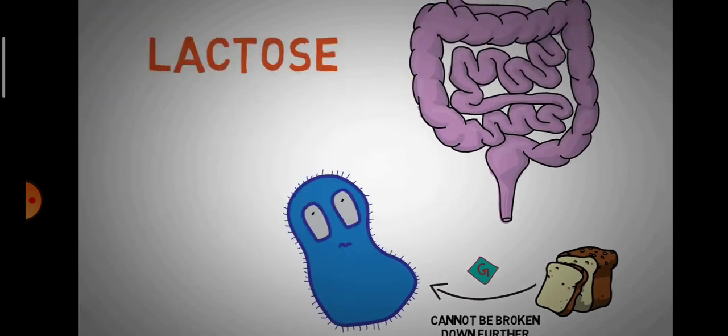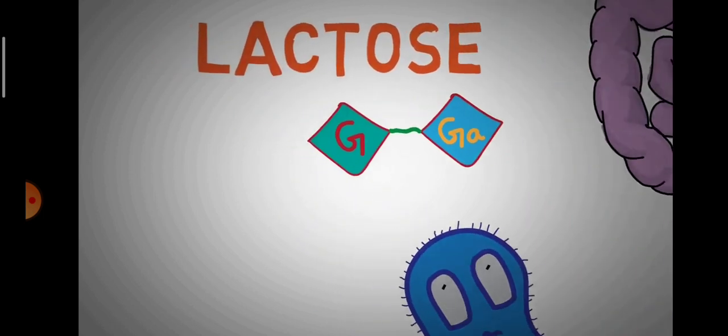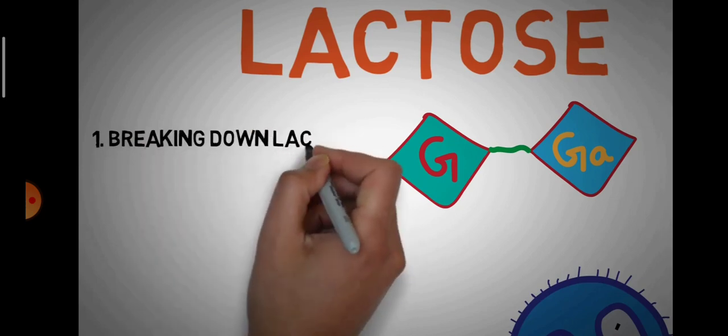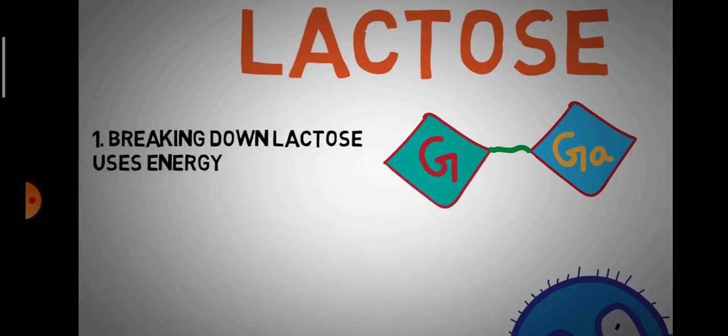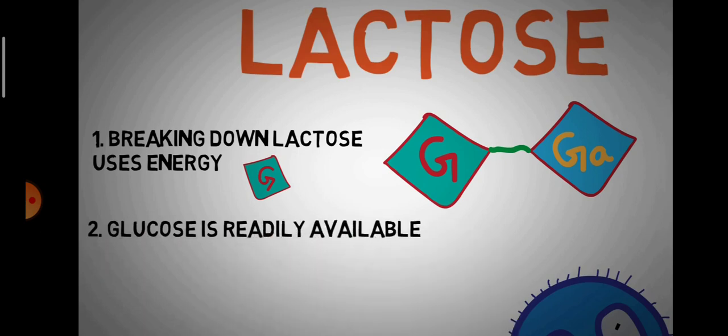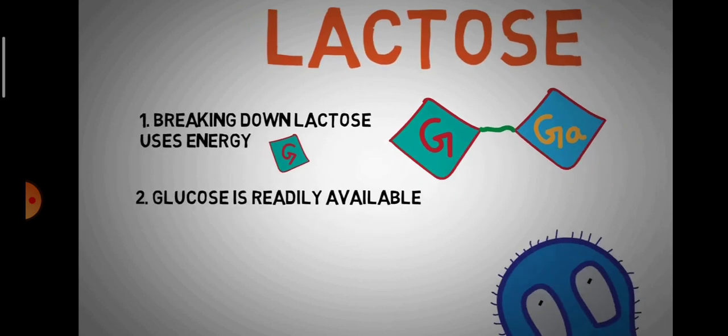The milk sugar, which is a disaccharide, is made up of two simple sugars, glucose and galactose. Now this bacteria usually avoids breaking down lactose because of two important reasons. First, breaking down lactose requires energy, which is less efficient than utilizing a simple ready-to-use sugar like glucose, which need not be broken down any further. And second, glucose is almost always an abundant energy source. So when glucose is available, there is no point in spending energy to break down another sugar to use it for energy.